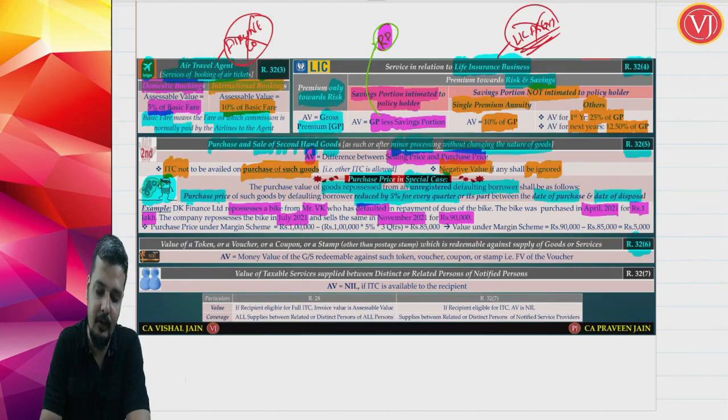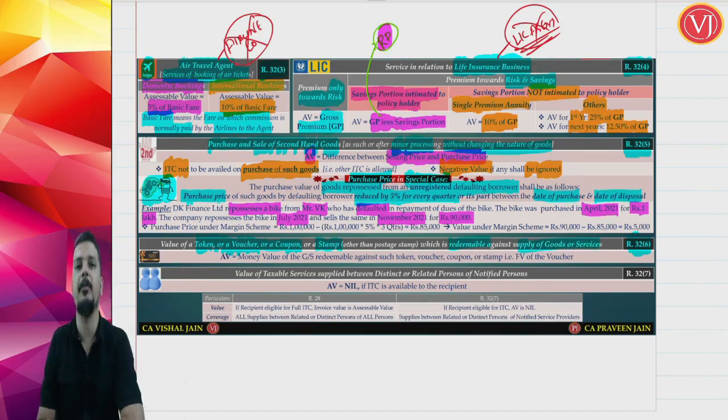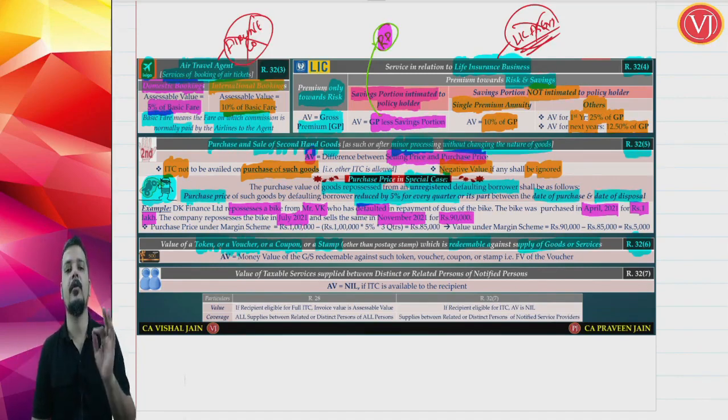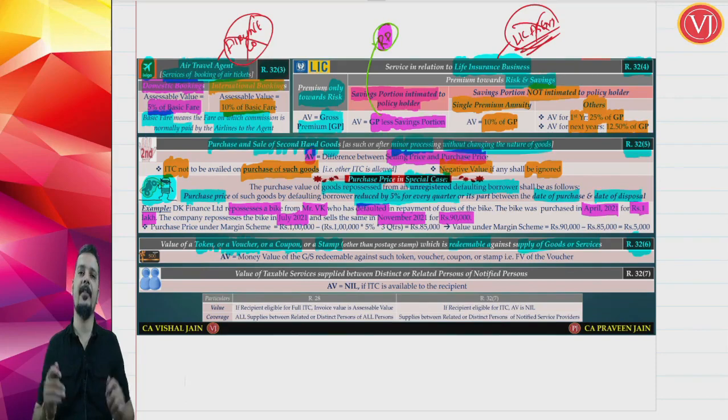value which should be taken when goods or services are being sold by way of token or voucher or coupon or any other stamp other than the postage stamp, which is redeemable against the supply of goods or services. Which means that if I am giving you a coupon and telling you that you can use this coupon in Big Bazaar, what will be the value of those supplies? Simple. I am giving a very simple example. I am giving you a coupon and I tell you that you can use this coupon and redeem it in Big Bazaar for getting the goods or services.